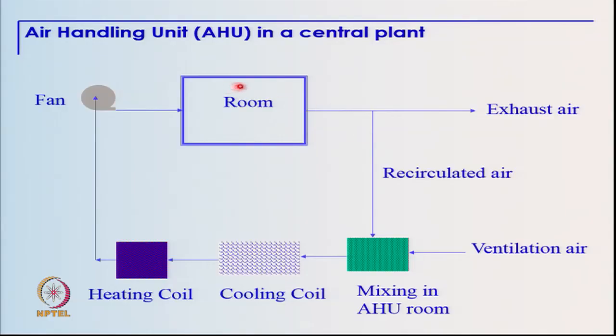So, typically the air which is coming out of the room, part of that air is exhausted and a substantial amount of air is recirculated, which is mixed with the fresh air which is introduced into the system in a chamber, which is basically the air handling unit. An air handling unit also has a fan or a blower which circulates the air throughout the conditioned space.